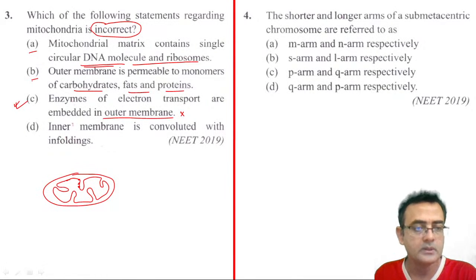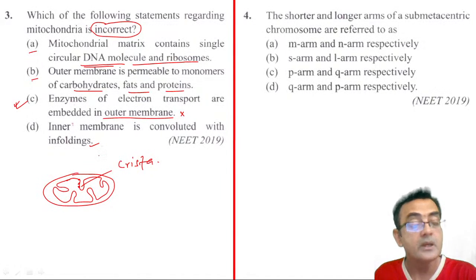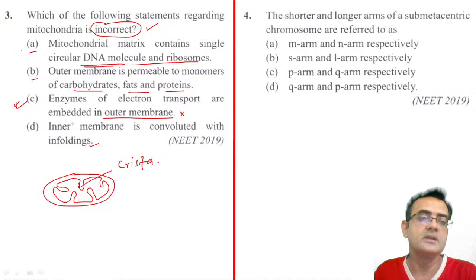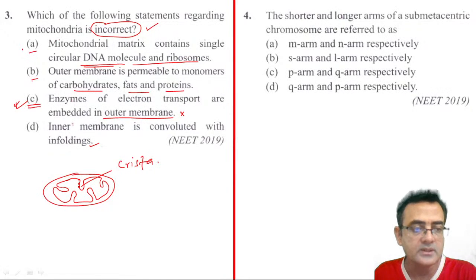According to the question, this is the C statement, right? Fourth, we read here: the inner membrane is convoluted with foldings, and they are called crista, right? They are called crista. Okay. So see, a simple question. The necessity is that we should be careful, otherwise we can make a mistake, because this is asking for the incorrect answer. During the examination we are in a very hurry, so we just read the first choice and make A the answer. No, they are asking for the incorrect answer. Right? So the incorrect answer is C.